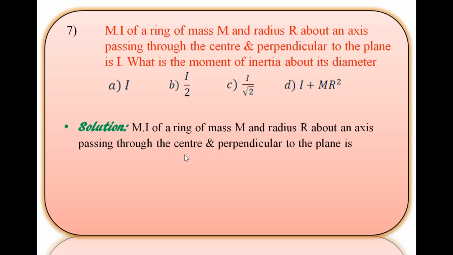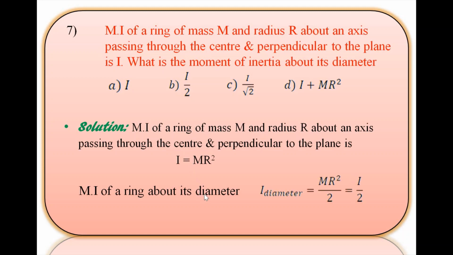Moment of inertia of a ring of mass capital M and radius capital R about an axis passing through the center and perpendicular to the plane is I equals M into R square. So here for the moment of inertia of a ring about its diameter, we know the formula: moment of inertia about diameter is equal to M R square divided by 2. So putting the values in this equation, we get I by 2. So here option B is correct.